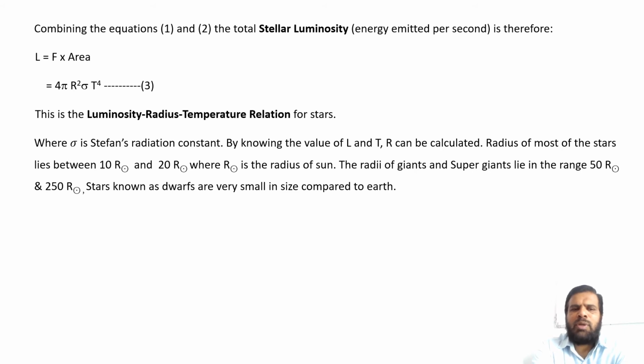The radius of most of the stars lies between 10 into radius of the Sun and 20 into radius of the Sun, where R circle with point is the radius of the Sun. The radii of giants and supergiants lie in the range 50 into radius of the Sun and 250 into radius of the Sun. Stars known as dwarfs are very small in size compared to Earth.